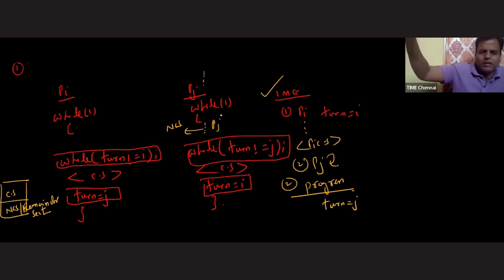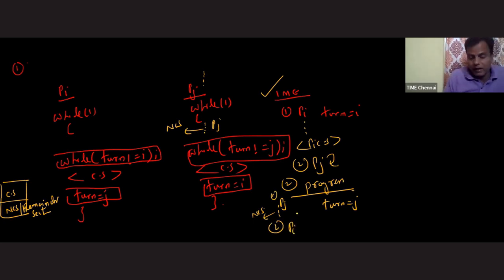That means maybe it is busy executing some other variable or some functions, some constant. At this point of time, I have started with process Pj. It is executing in the non-critical section area. Okay, this is the first chance. Second chance: at this point of time, if process Pi wants to come inside the critical section, whether it will come or not, sir? Fine, we'll check. And remember one very, very important thing: whenever you are proving progress, the critical section should be freely available. Okay, fine. Let's see what will happen with process Pi.